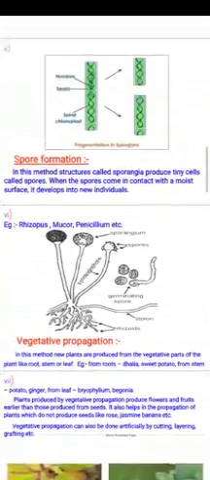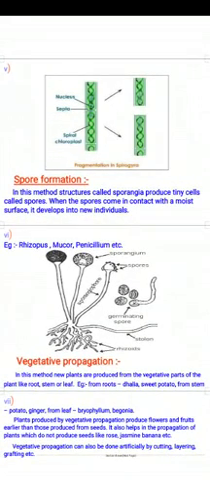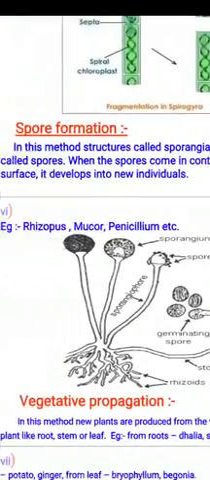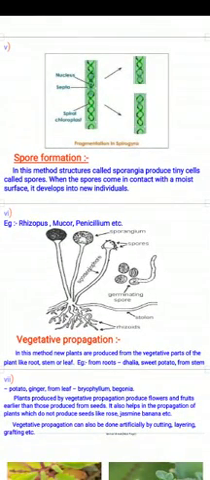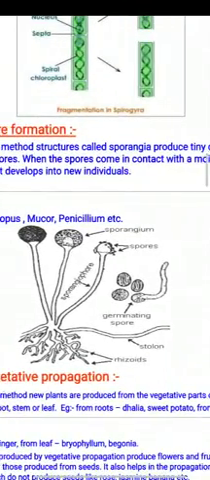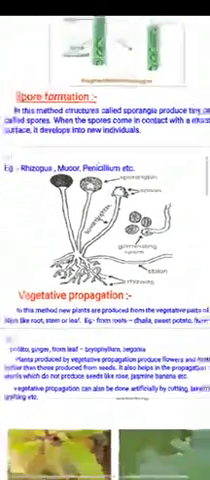Next, we come to spore formation. In this method we discuss the sporangia structure, which produces cells known as spores. When these spores come in contact with a moist surface, they develop into new individuals. Examples are Rhizopus, Mucor, Penicillium, etc. In the diagram we can see how the sporangium is forming, how spores are coming out, and these are the germinating spores.